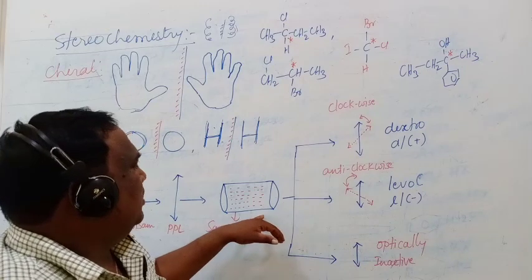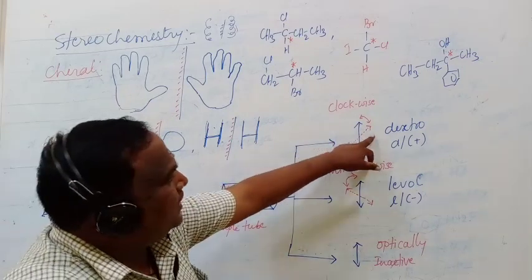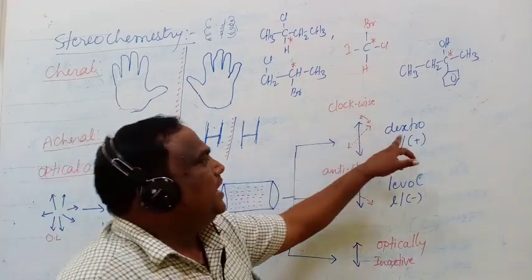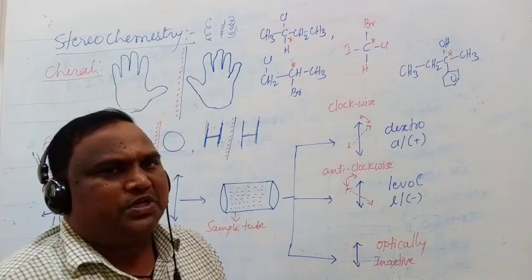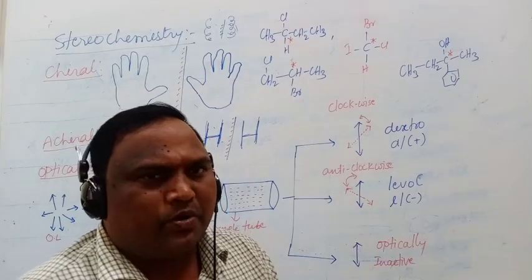If the sample rotates the plane polarized light towards the right side or clockwise direction, it is called dextrorotation. Very important.